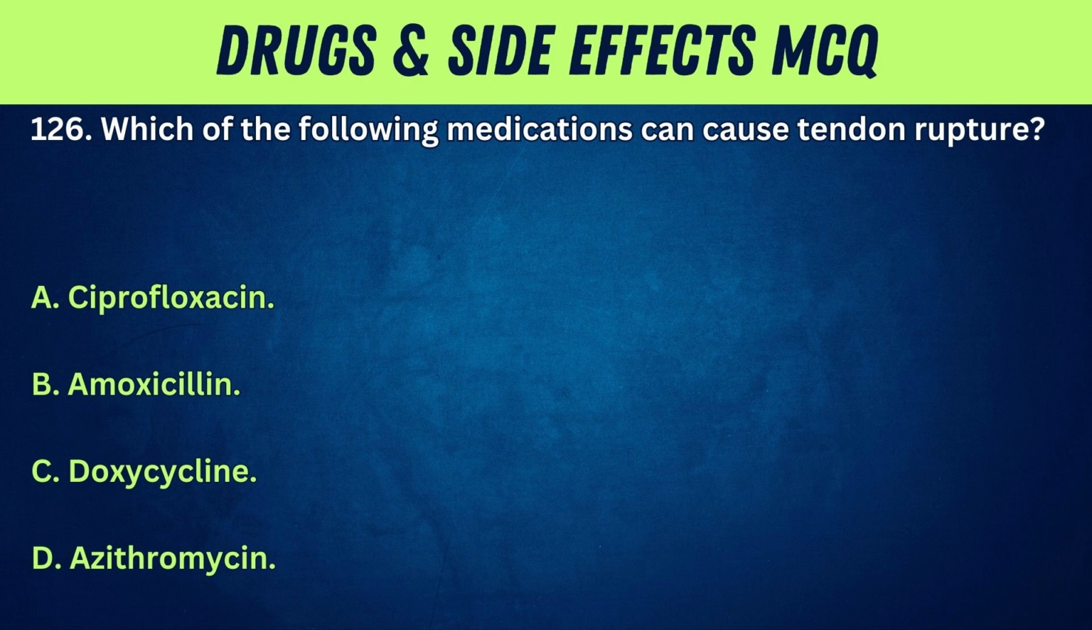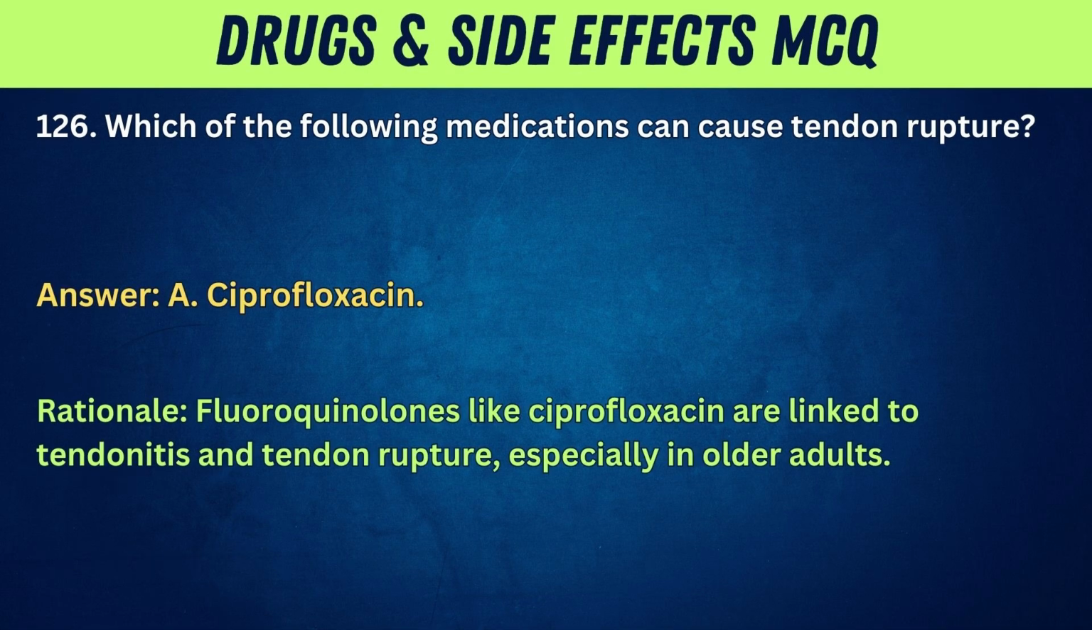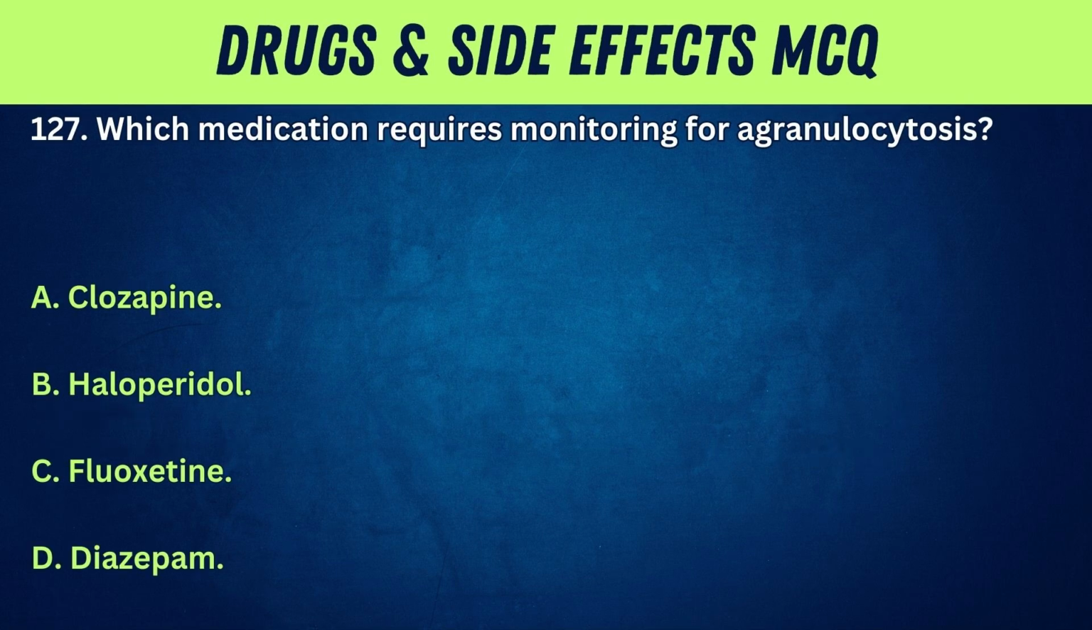126. Which of the following medications can cause tendon rupture? A. Ciprofloxacin. B. Amoxicillin. C. Doxycycline. D. Azithromycin. Answer: A. Ciprofloxacin. Rationale: fluoroquinolones like ciprofloxacin are linked to tendinitis and tendon rupture, especially in older adults.